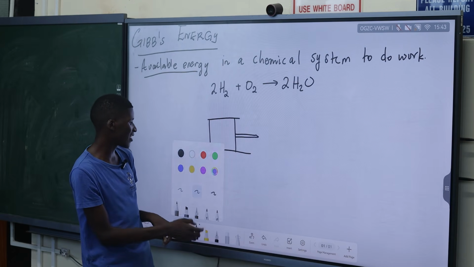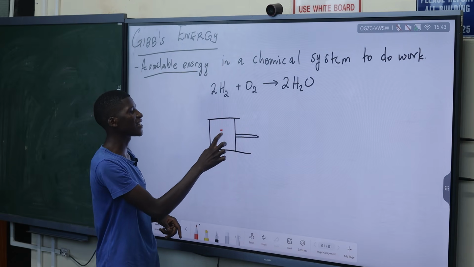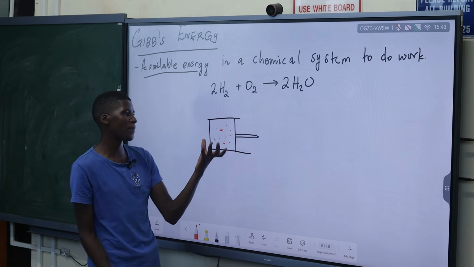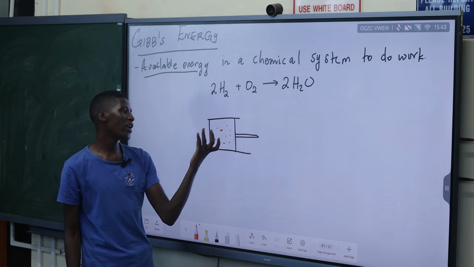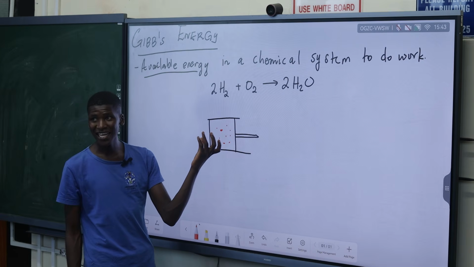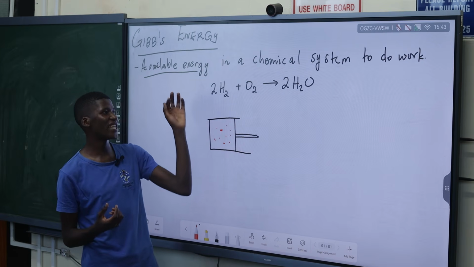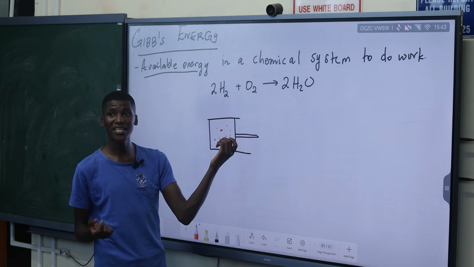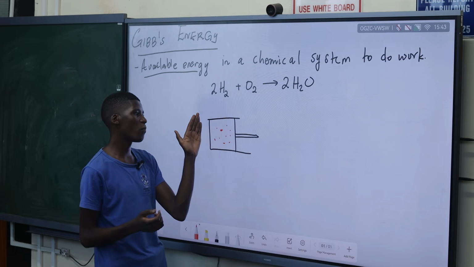When you're talking about the chemical system, it's basically the particles that are interacting. When these particles are reacting, since they've got the energy, they are able to do work on the piston. They are able to push the lid.